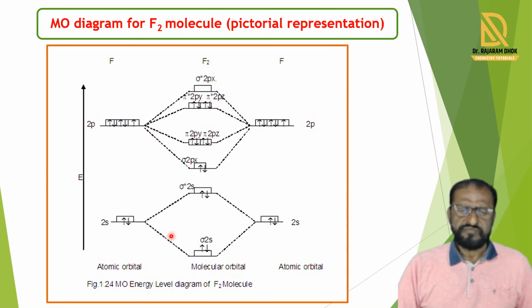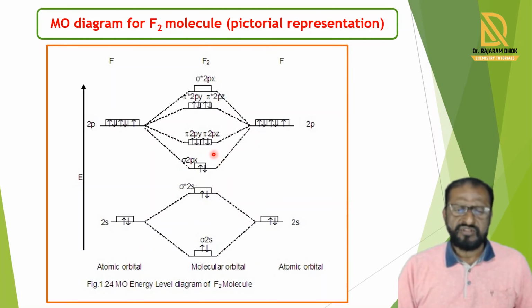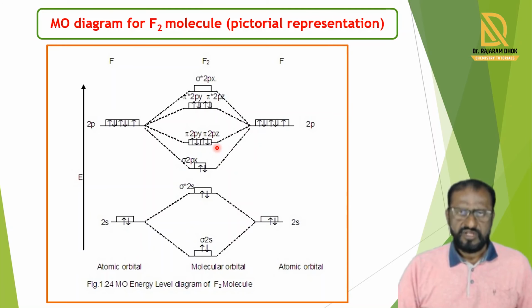Now the total number of electrons in the atomic orbitals is filled into the molecular orbitals. In the first atom 7 electrons are present, in the second atom 7 electrons are present, and these 7 and 7, 14 electrons, are filled in the molecular orbitals in the sequence: sigma 2s 2 electrons, sigma star 2s 2 electrons, sigma 2px 2 electrons, pi 2py 2 electrons, pi 2pz 2 electrons, and antibonding pi star 2py and pi star 2pz.